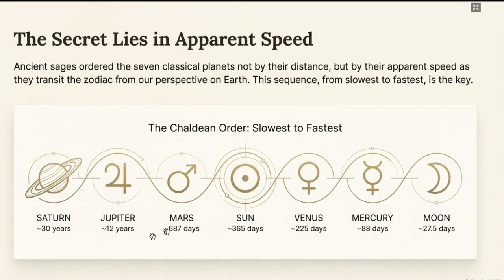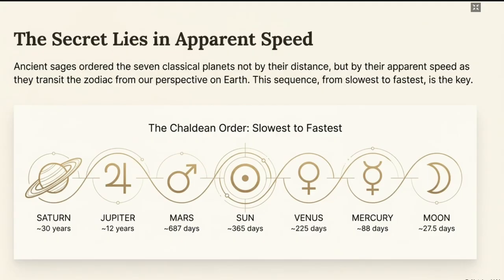It is approximately 29.5 years, but we can say 30 years. 30 years divided by 12 is 2.5. So in one Rashi it will spend 2.5 years, right?